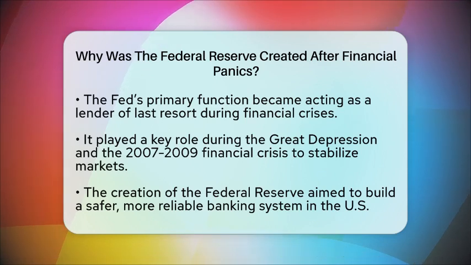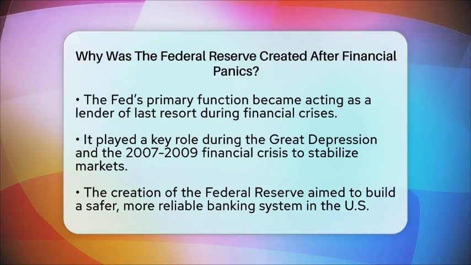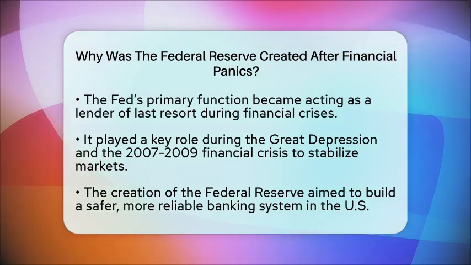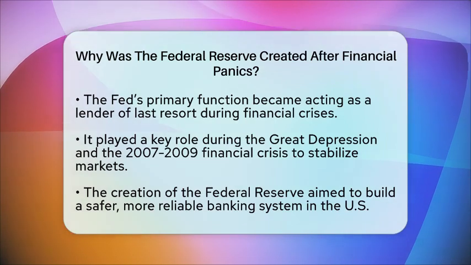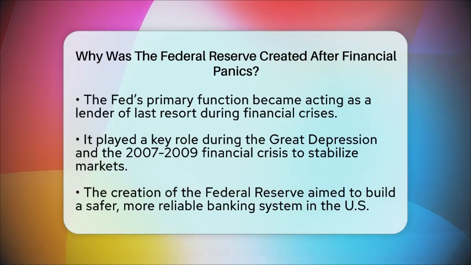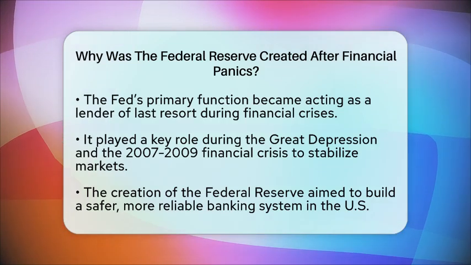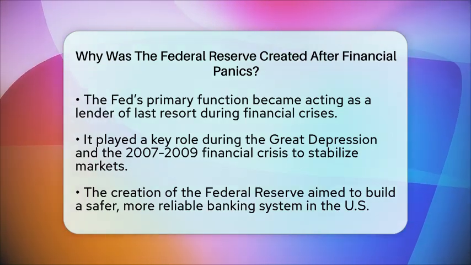In short, the Federal Reserve was created after financial panics to build a safer, more reliable banking system. It was designed to provide emergency funds, manage the money supply more effectively, and prevent the kind of chaos that had repeatedly shaken the economy. Its creation marked a turning point in how the United States handled financial stability, helping to protect millions of people from the fallout of banking crises.